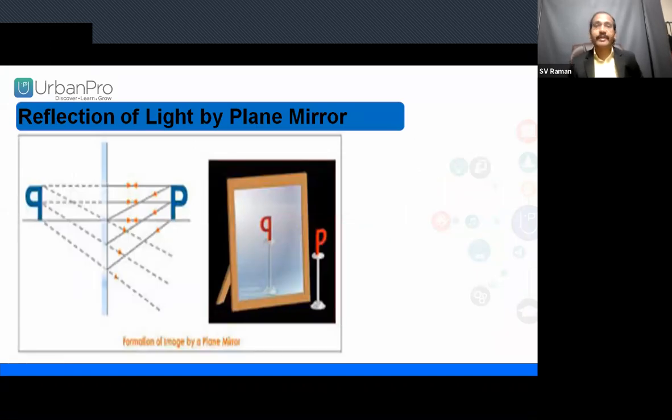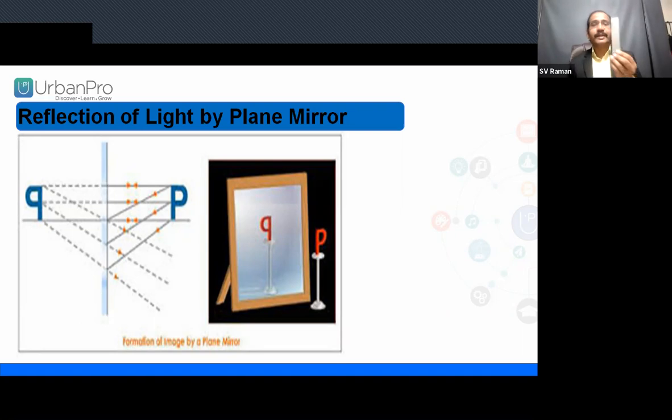Reflection of light from a plane mirror. What is a plane mirror? This is the plane mirror. I guess you are observing reflections. There is light which is incident on a plane mirror, and from the plane mirror it is reflecting back, bouncing back. So you are getting reflection. Now, what are the properties of this plane mirror? We can clearly understand what a plane mirror is; later on we can understand more.